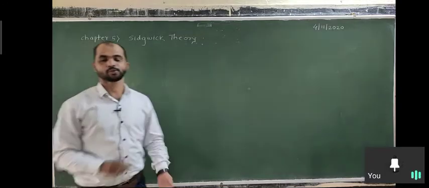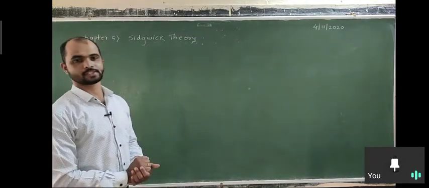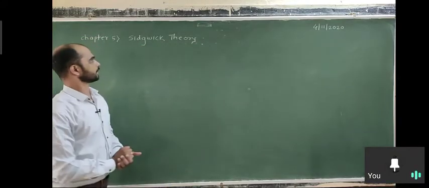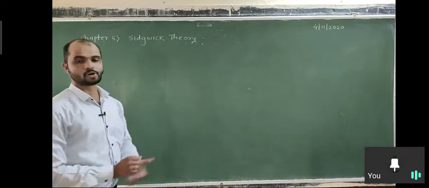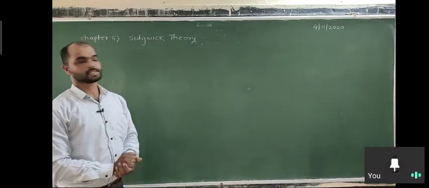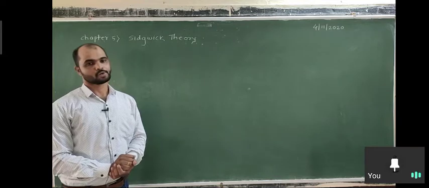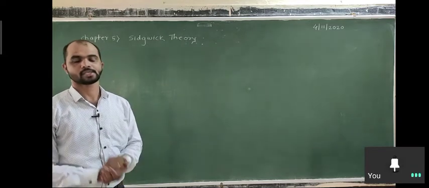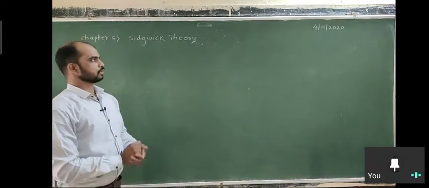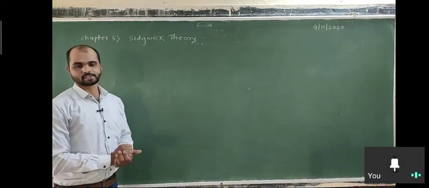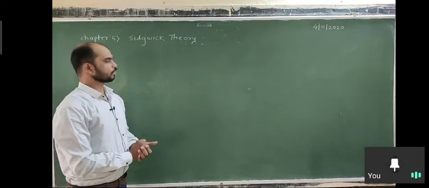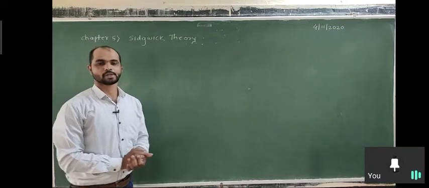Okay, good afternoon. Today we are going to start another chapter of coordination chemistry, or inorganic chemistry, which is Sidgwick theory, sometimes called the Sidgwick model. In the last lecture we saw the optical isomerism of octahedral complexes, tetrahedral complexes and square planar complexes. Werner proposed the coordination theory, and according to Werner's assumption, the coordination complexes may